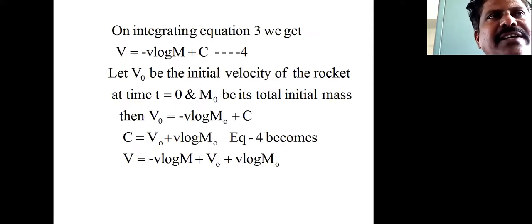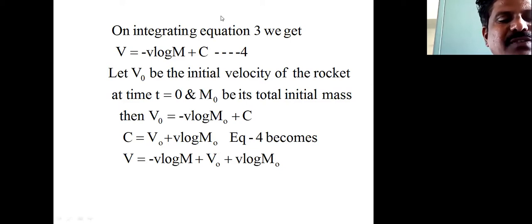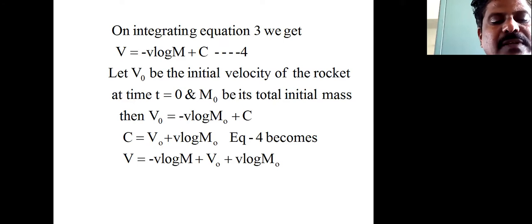Okay. Next, we want to integrate that equation. And one more thing: already we made the assumption that the velocity of the exhaust gas is with respect to the rocket. The velocity of the exhaust gas is with respect to the rocket itself, but not with respect to our laboratory frame.